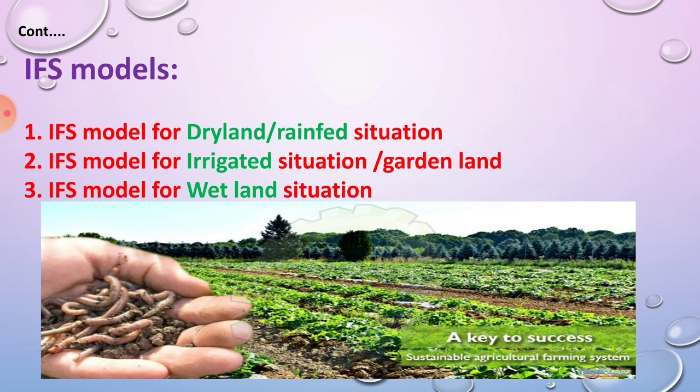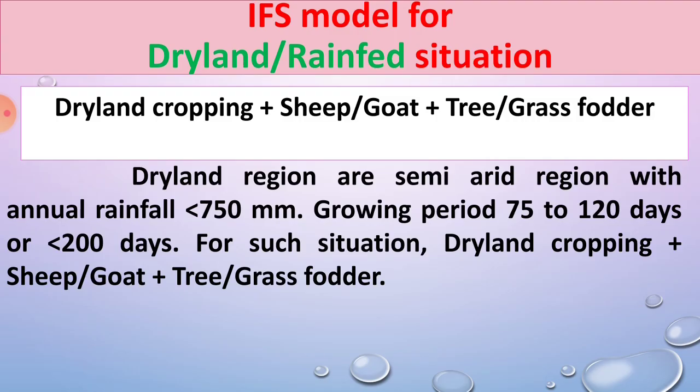First one is the IFS model for dryland and rain-fed situation, second for irrigated situation or garden land, and third is wetland situation. Okay, first see the description of the first IFS model, that is the IFS model for dryland and rain-fed situation. Dryland or rain-fed situation means the area where the crops are grown totally depending on rainwater. Availability of water is a shortage of water. That condition is called dryland condition or rain-fed situation.